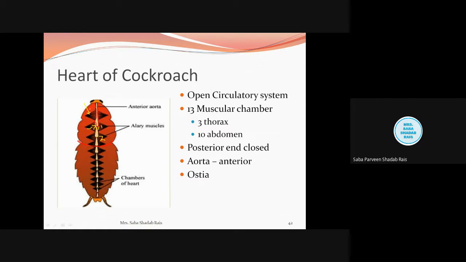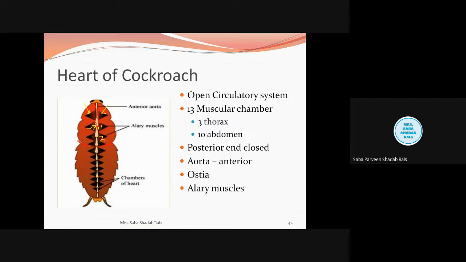These muscles are present on either side, you can see here and there, and they have a very important role. You can say they are the ones which check the functioning of the heart. How it happens, you will understand when we discuss the mechanism.